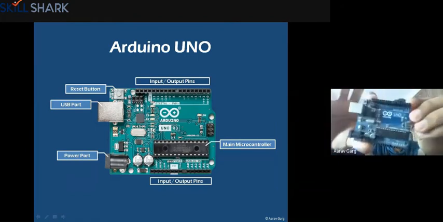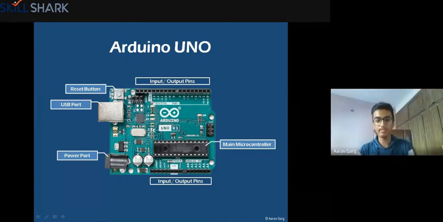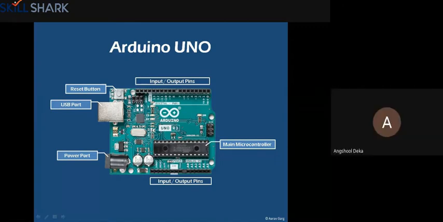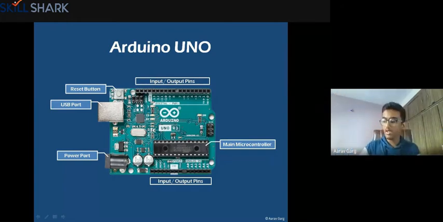So yeah, it's like this. Have a look for a moment. Right, so this is the Arduino board. It measures around this much in size, around this big. So this is the Arduino Uno board.